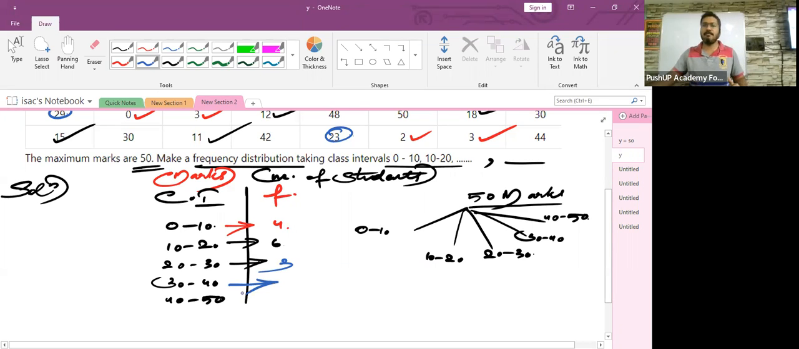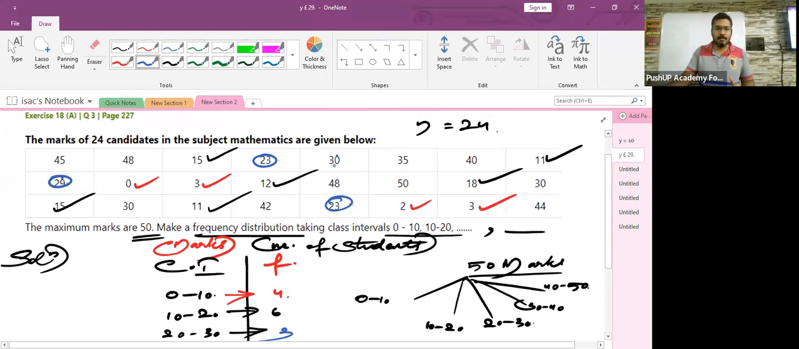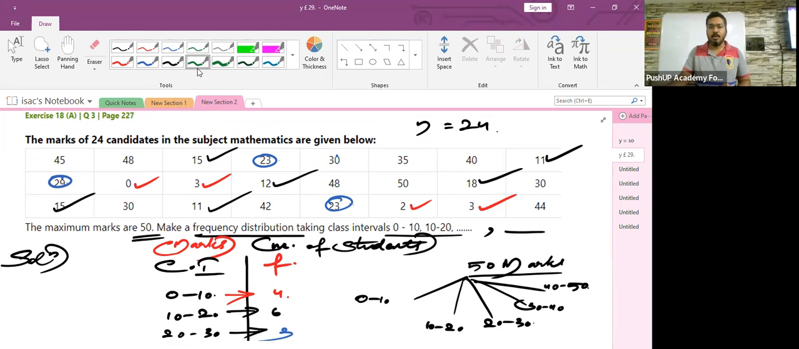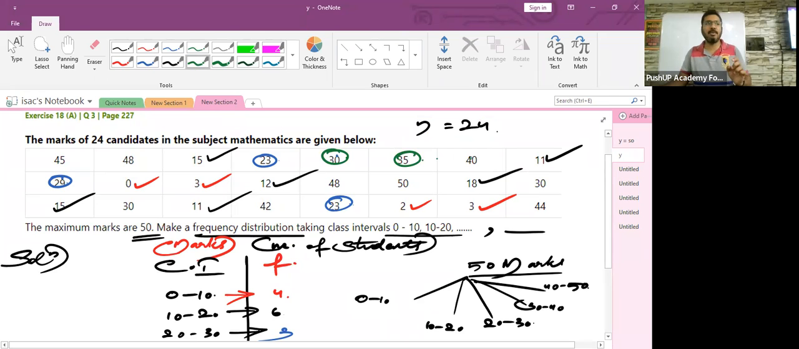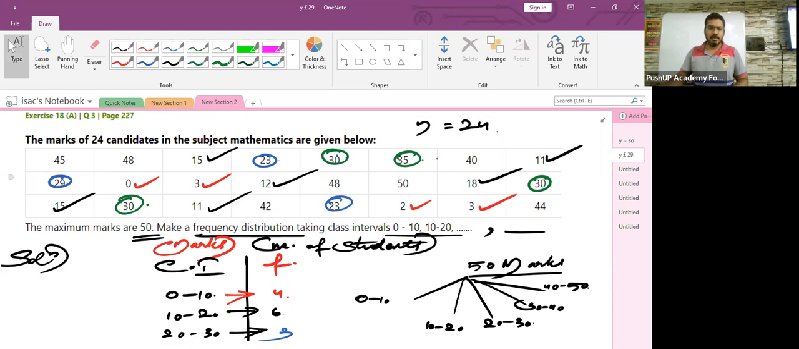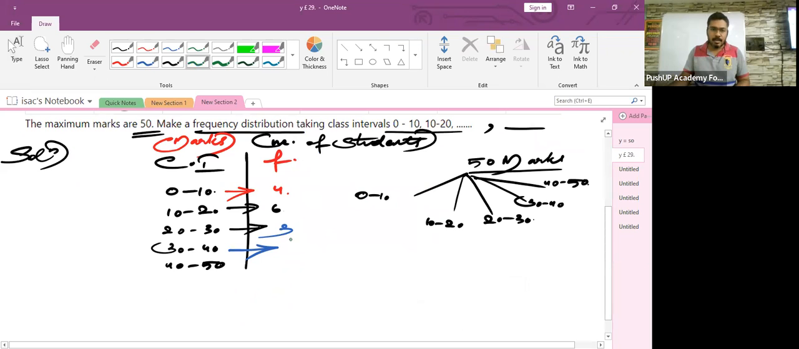Now let's count for 30 to 40. All right, 30 to 40. This time 30 will be counted because 30 is the lower limit, isn't it? Yeah. Then 30, 35, 40 will be counted? No, very good. Then again 30. All right, again 30. Anything else? 30 to 40. Yeah, only these many are there. No, 4. Okay.